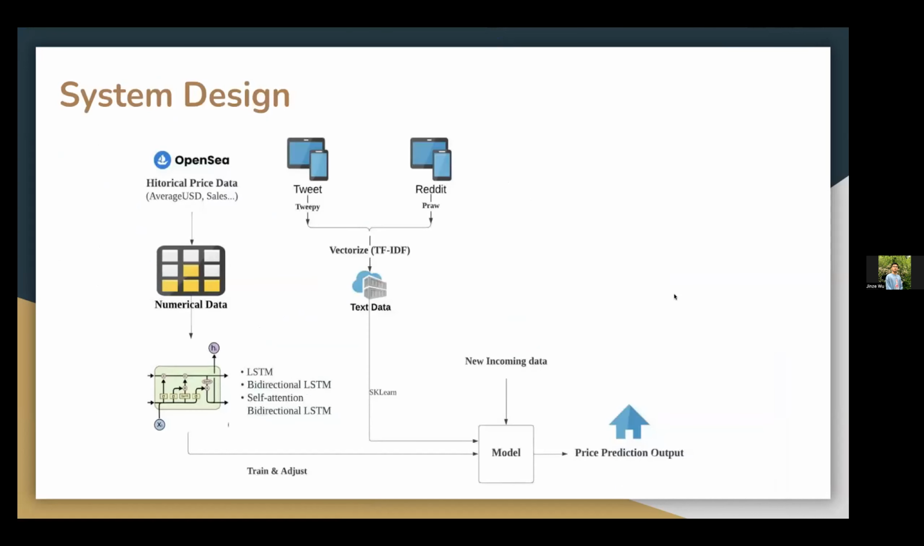This is the system design of our program. First, we get the numerical data from the OpenSea API. After pre-processing it, we form a numerical dataset, and then we feed it into 3 models, that is LSTM, bidirectional LSTM, and self-attention bidirectional LSTM. After training and adjusting the parameters, we came out with a model. Also, we collect text data from Twitter and Reddit, and we use machine learning methods to form models. And finally, we output the price prediction with visualizations.